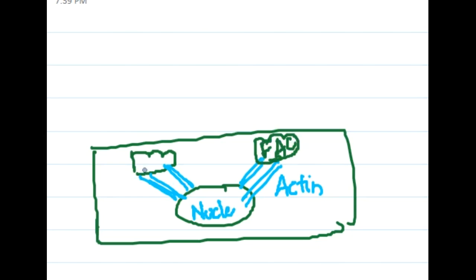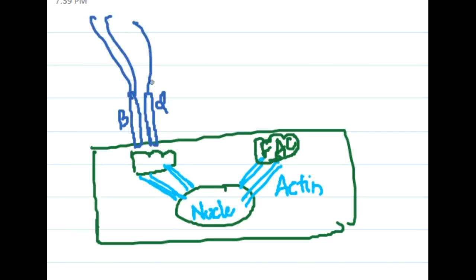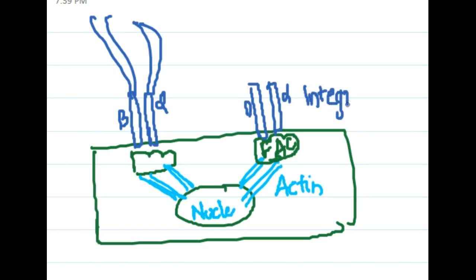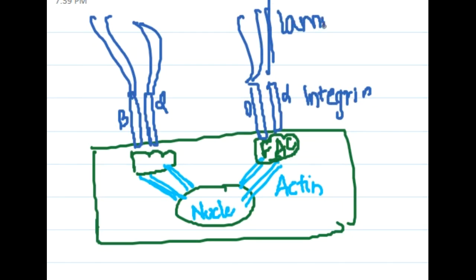Now to these focal adhesion complexes, integrins will bind. This is alpha integrin, this is beta integrin. To the end of the integrin you will see these fibers. These are laminin fibers which are attached to these integrins. This is one more focal adhesion complex with alpha and beta integrins. These fibers are arising from the integrin itself.